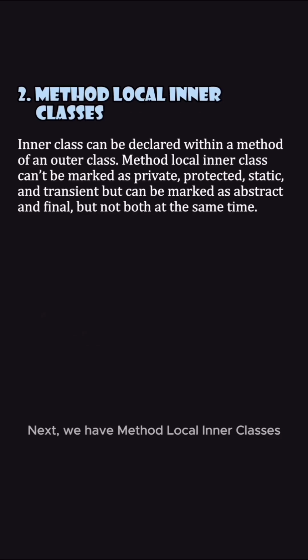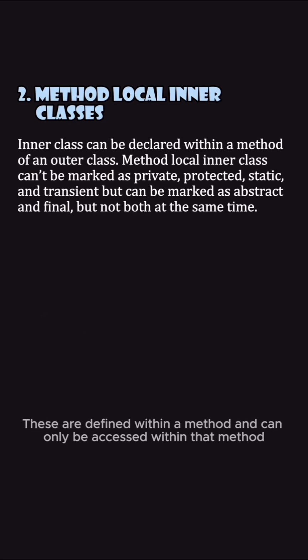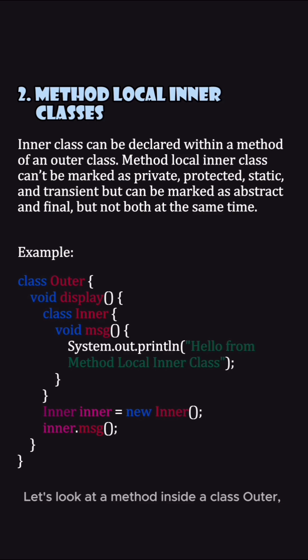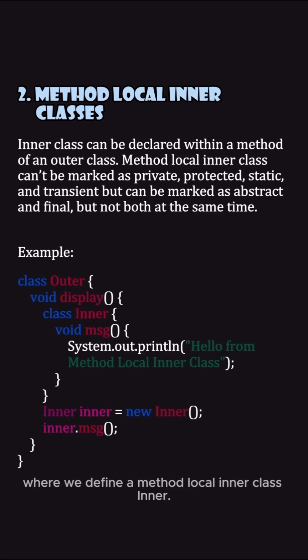Next, we have method local inner classes. These are defined within a method and can only be accessed within that method. Let's look at a method inside a class Outer where we define a method local inner class Inner. Here, the inner class can only be used within the display method.